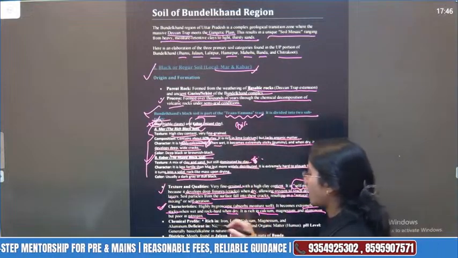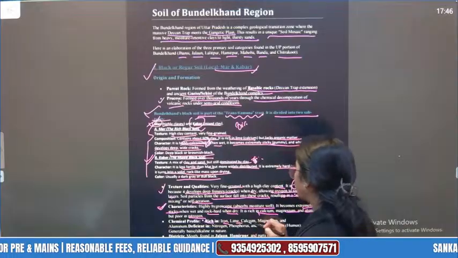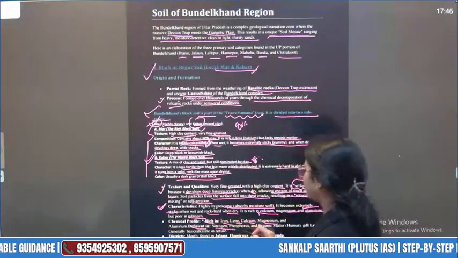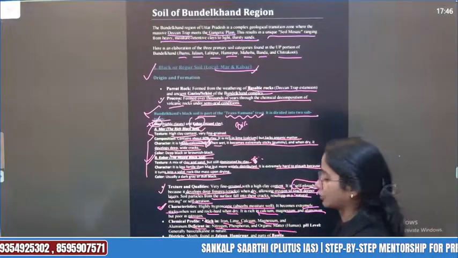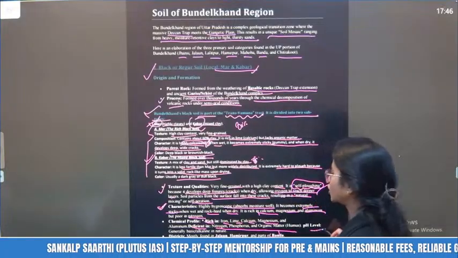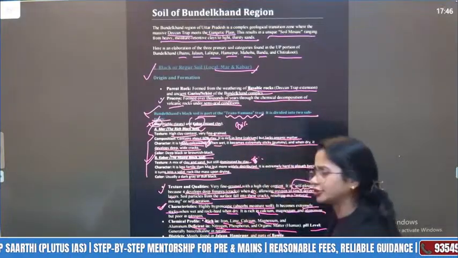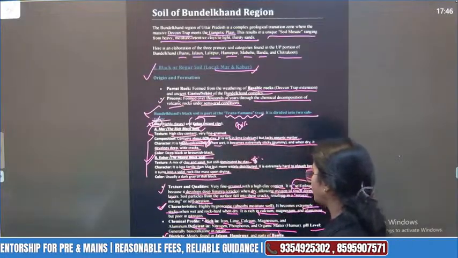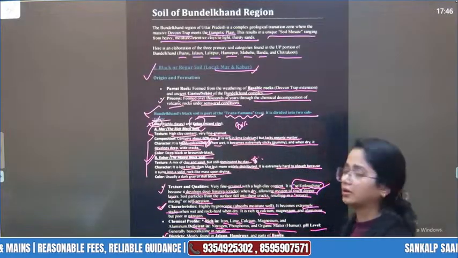What is the chemical profile? Of course, being black, it is rich in iron, lime, calcium and magnesium, and aluminium is also a good component. Deficient in N, P and organic matter: nitrogen, phosphorus and humus content are not that much. What is the pH level? Generally basic, alkaline in nature. Mostly found in Jalaun, Hamirpur and parts of Banda.